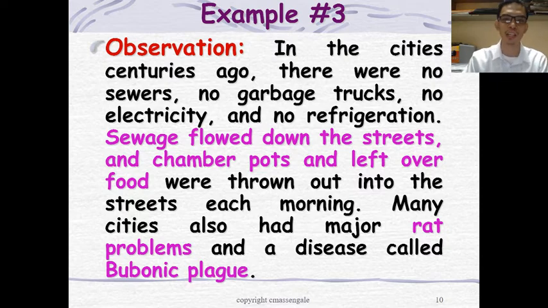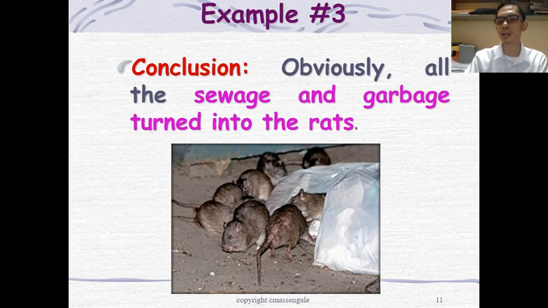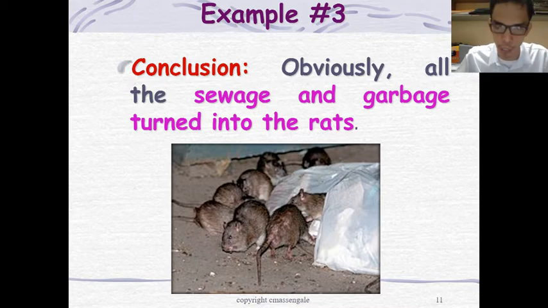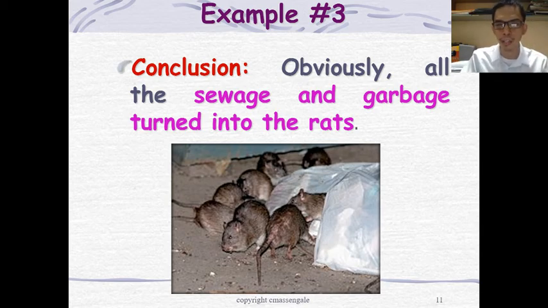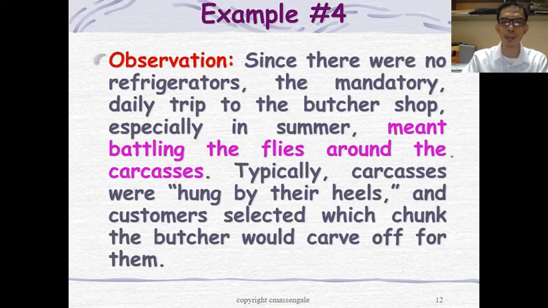So, what can be their conclusion? During that time, their conclusion was that sewage and garbage become rats. Alright, so if you have a lot of garbage, then you have a lot of rats. That's how it was concluded. So again, they concluded this without testing. So see, these are some examples of spontaneous generation or abiogenesis. Alright, so example number 4.